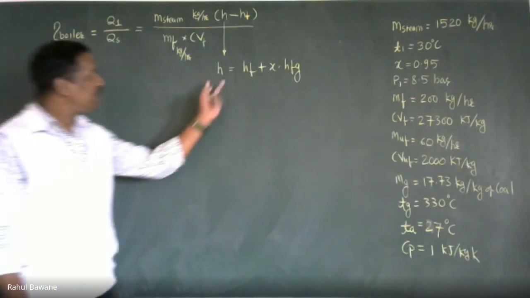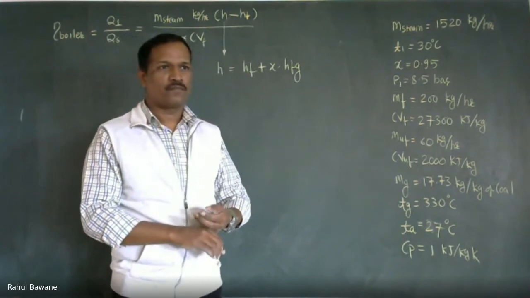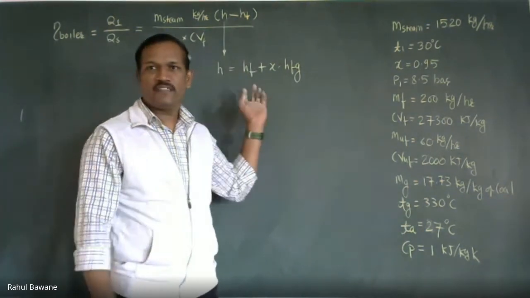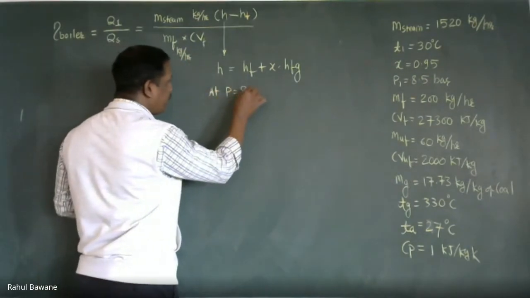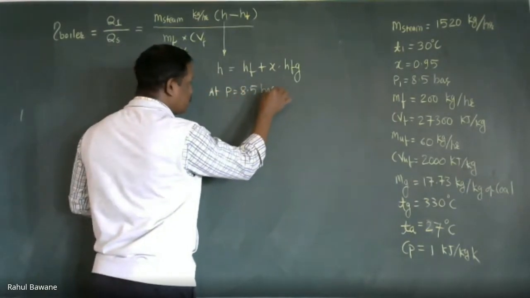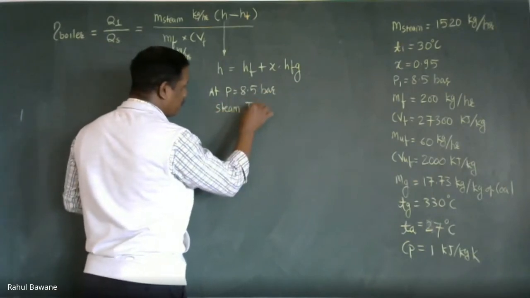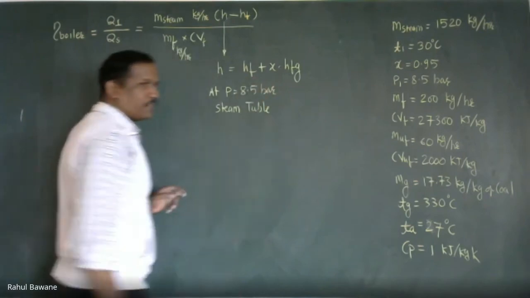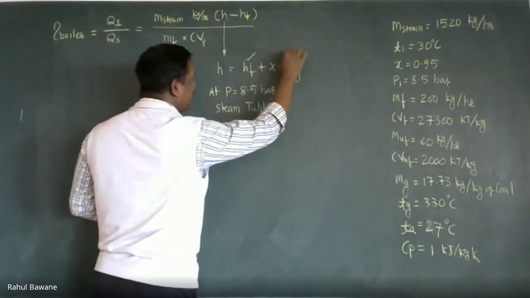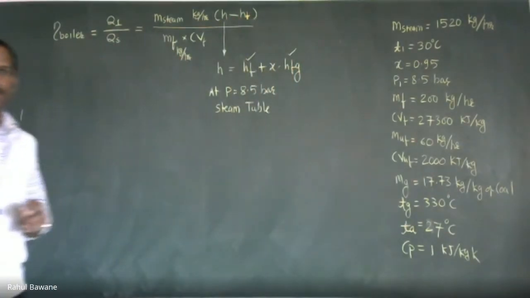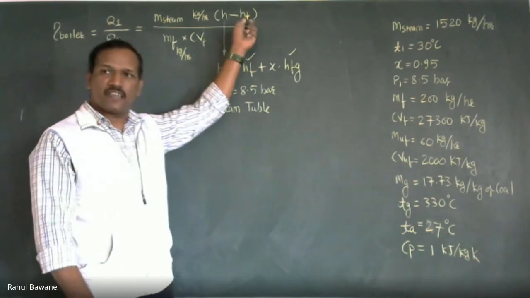What is the steam generation pressure? At which pressure is it generating? At a pressure of 8.5 bar. So from the steam table at this particular pressure, we have to find out what is HF and what is HFG. Clear? This HF will be used here again.